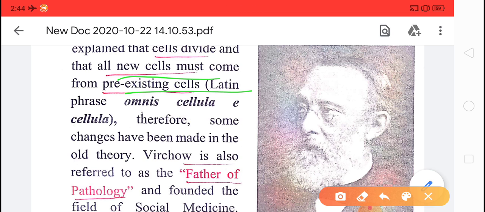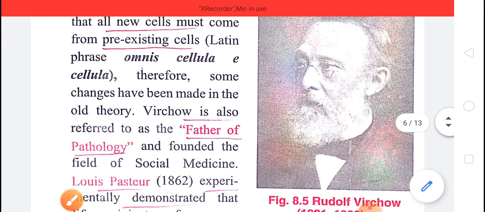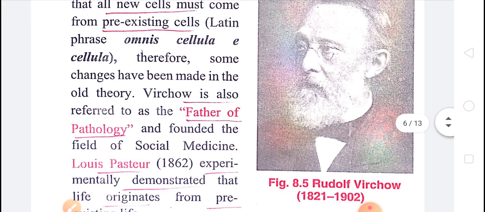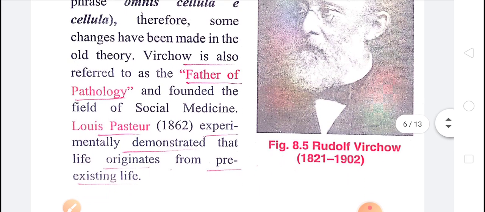And Rudolf Virchow added a new point in cell theory, that all cells come from pre-existing cells. They gave a Latin phrase, omnis cellula e cellula. The meaning is that the cell is made from a pre-existing cell. Virchow is referred to as the father of pathology.